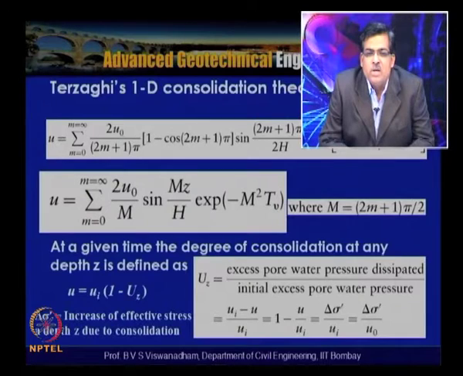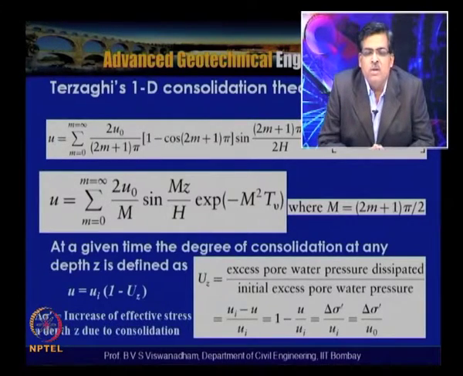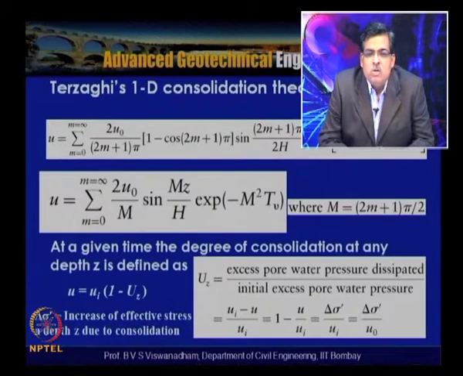So the pore water pressure will get dissipated 100%, and the increase in effective stress will be equal to delta sigma dash. So at any given time the degree of consolidation is given by uz, the excess pore water pressure dissipated to the initial excess pore water pressure, and u is equal to ui into 1 minus uz.